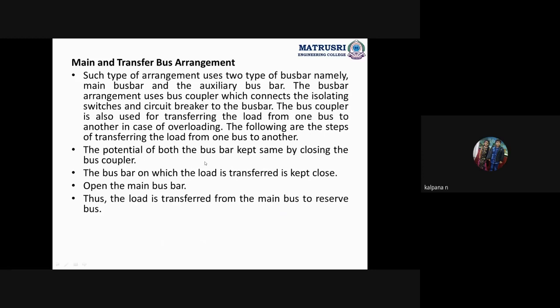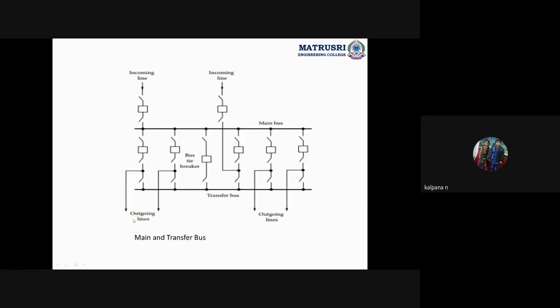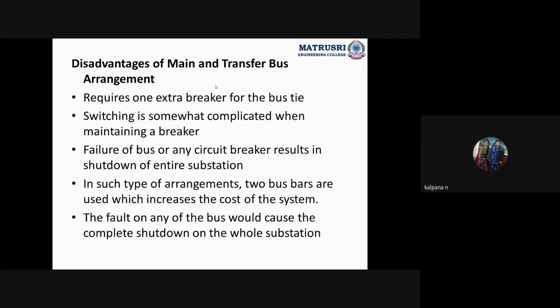And how do we share the load from the main bus bar to the auxiliary bus bar? Load means, see here, how many outgoing lines we have connected? One, two, three, four. These four are the loads. The incoming is the power supply; through the incoming we get the power for the bus bars, and outgoing is the loads. Whenever the load on the main bus bar increases, causing overloading, the main bus shares that load with the transfer bus with the help of the bus tie breaker or bus coupler.